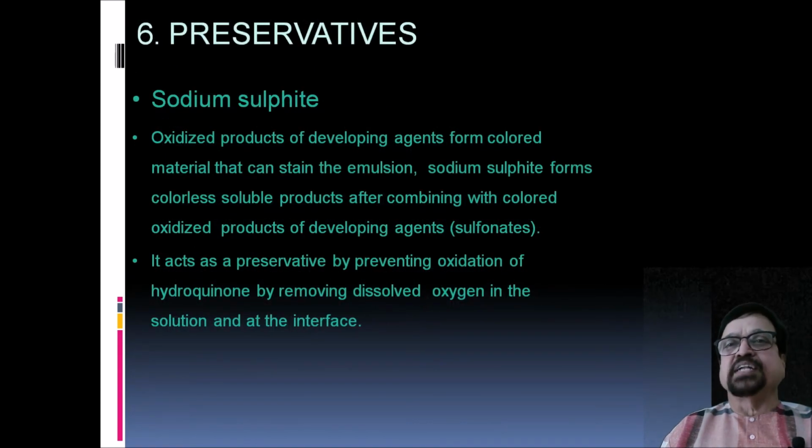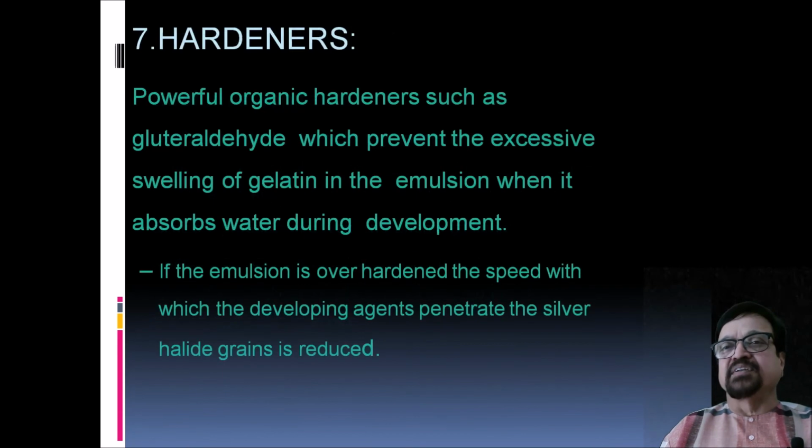Now, what are the preservatives? That is sodium sulfite. Oxidation products of the developing agent form colored material that can stain the emulsions. The sodium sulfite forms colorless soluble products, the sulfonates, after combining with colored oxidized products of developing agents. It acts as a preservative by preventing oxidation of the hydroquinone by dissolved oxygen in the solution and at the interface, that is the developer tank at the top where there is air above it.